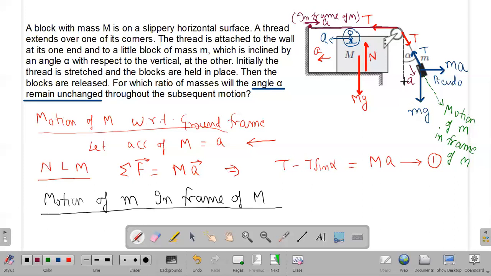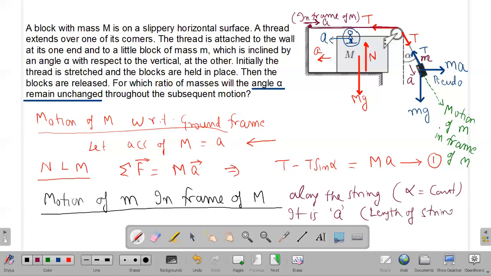But this A along the string is not the real acceleration of this mass small m. In fact, this is the acceleration of mass small m when we have considered it in frame of capital M. So the motion of m in frame of capital M is along the string, that is point number 1, and that is because angle alpha is constant. And the second point, it is small a by the constraint relation, that is the length of string has to be constant.